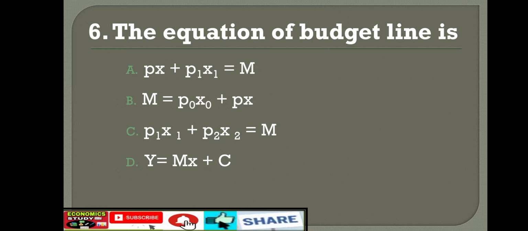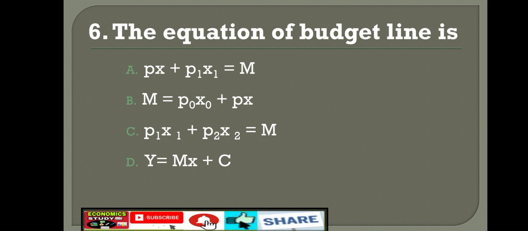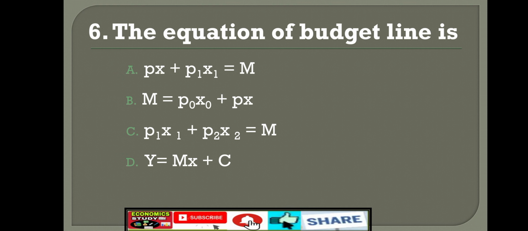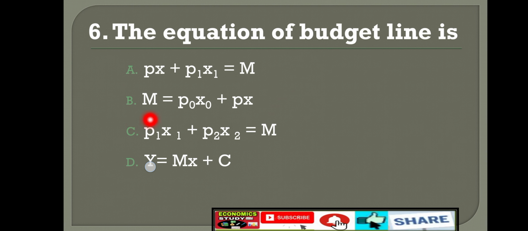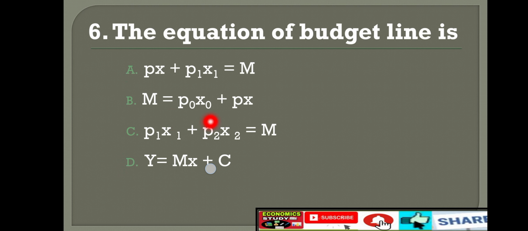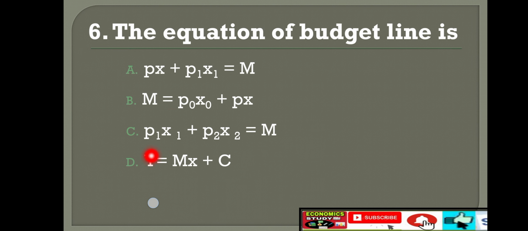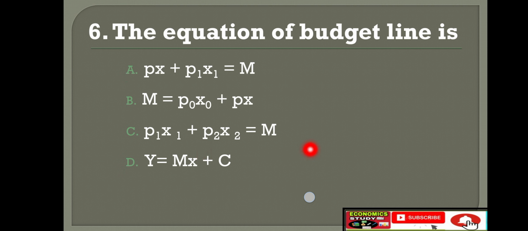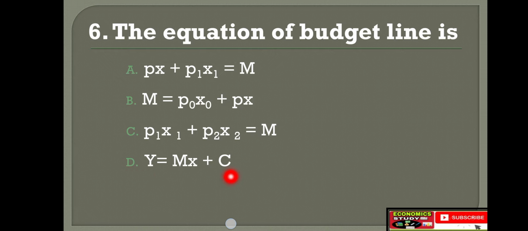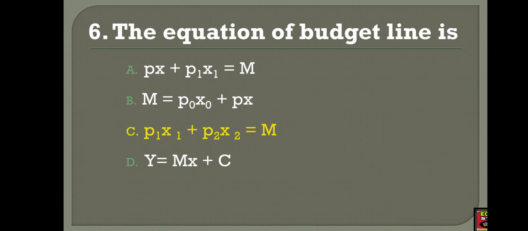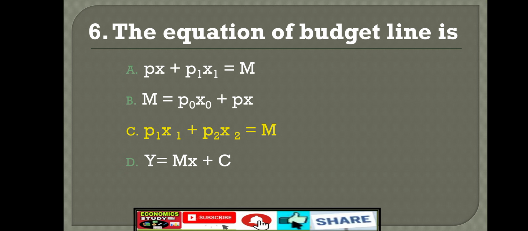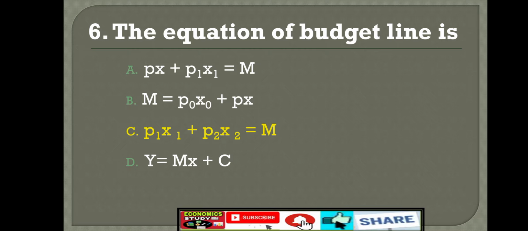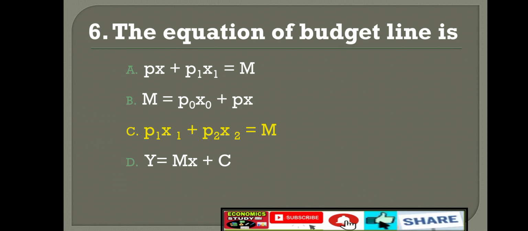Sixth question. The equation of budget line is: option A, Px plus P1x1 equal to M. Option B, M equal to P0x0 plus Px. Option C, P1x1 plus P2x2 equal to M. Option D, Y equal to mx plus c. Right answer is option C, P1x1 plus P2x2 equal to M. The equation of budget line is P1x1 plus P2x2 equal to M.